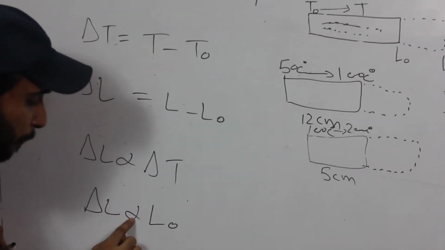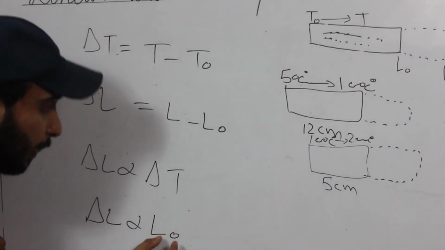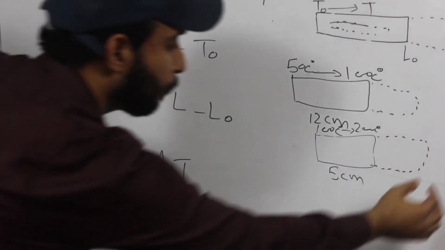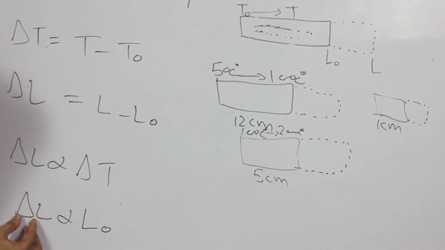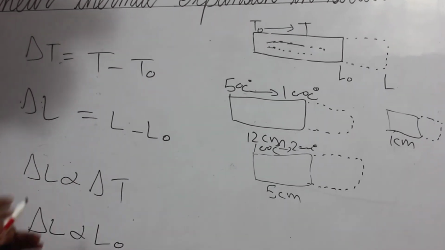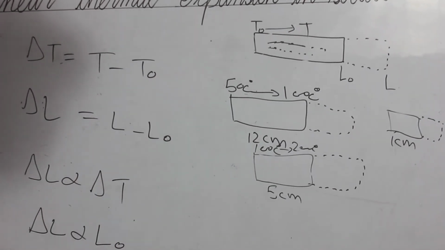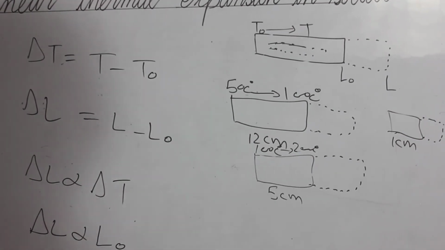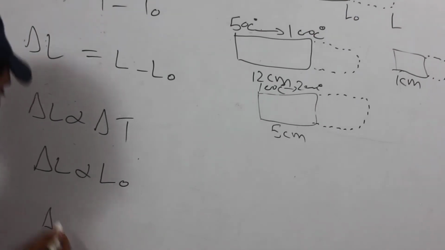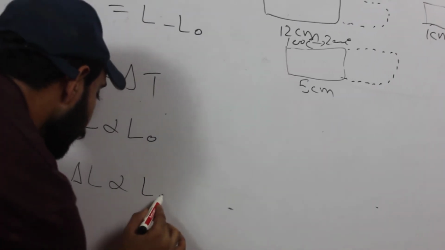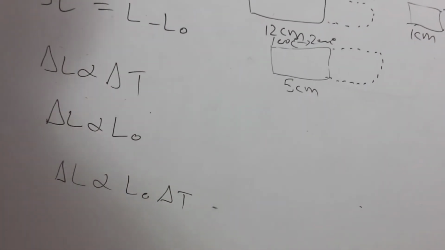Now again we come to this equation. Change in length is directly proportional to the original length. If the original length is large, then change in length is also large, and if the original length is small, then change in length is also small. So it means delta L is directly proportional to L naught. Now combining these quantities, we get delta L is directly proportional to L naught delta T.